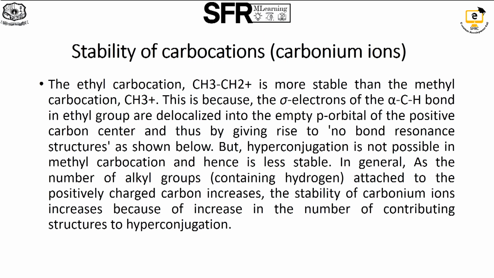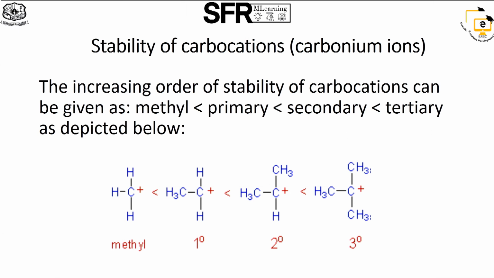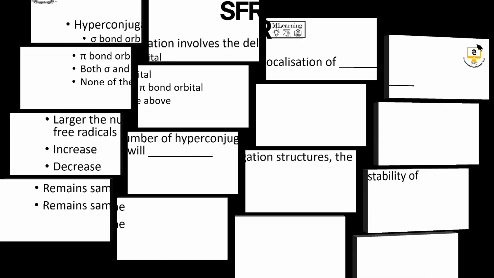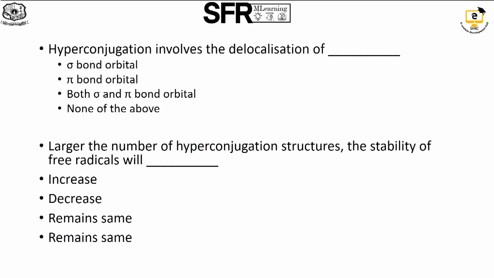In general, as the number of alkyl groups containing hydrogens attached to the positively charged carbon increases, the stability of the carbocation increases because of the increase in the number of contributing structures from hyperconjugation. So, this is the stability of carbocations. The increasing order of stability of carbocations is as below: methyl, then primary, then secondary and tertiary. So, tertiary carbocation is more stable than methyl. These are some questions which are discussed in hyperconjugation.